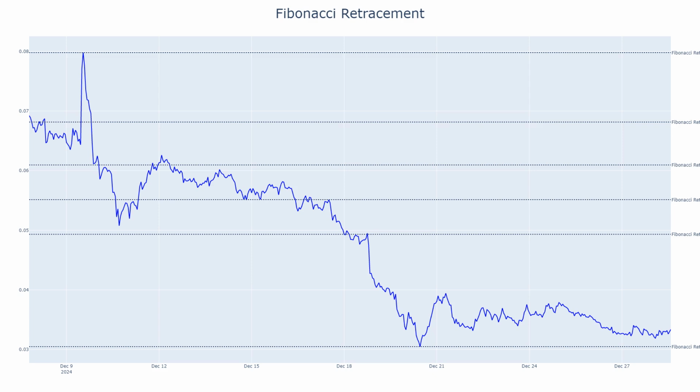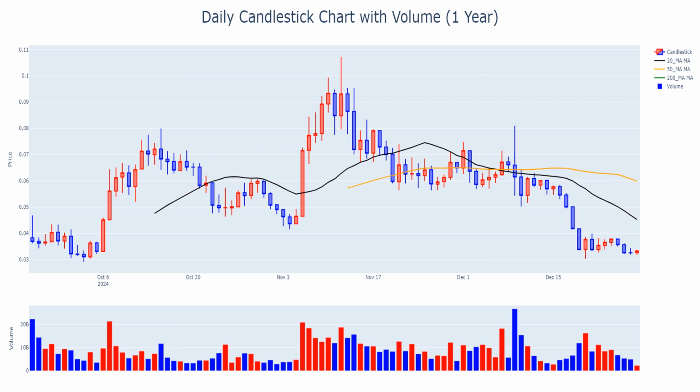Fibonacci retracement analysis. Neirotry is trading just below the 23.6% Fibonacci retracement level at $0.03367, indicating resistance at this level. Historical data shows strong support near the 50.0% retracement at $0.05514, which aligns with a long-term upward trendline. If the price fails to breach the 23.6% level, a retest of the 38.2% retracement at $0.06095 may be delayed.